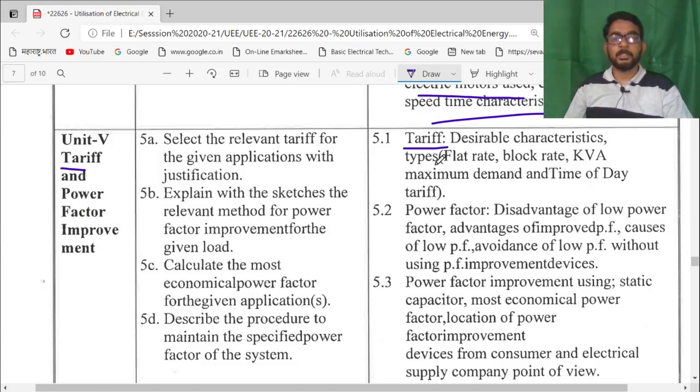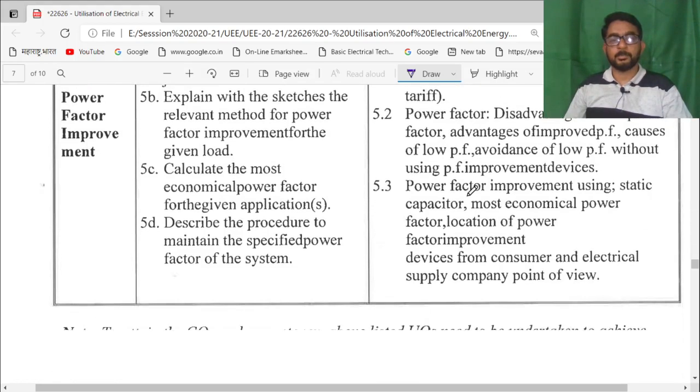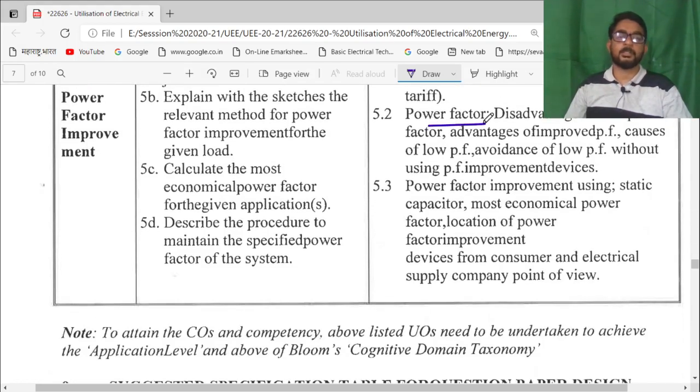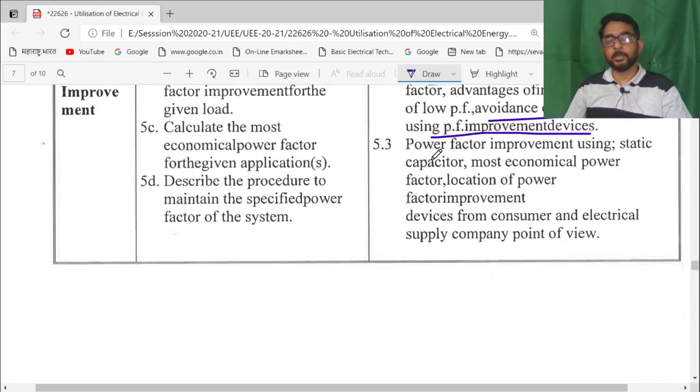So desirable characteristics of the tariff, then types of the tariff: flat rate, block rate, KVA, time of the day tariff. Then power factor, its advantages, disadvantages and the causes of low power factor, avoidance of the low power factor and power factor improvement devices, that will be studied in this unit number 5.